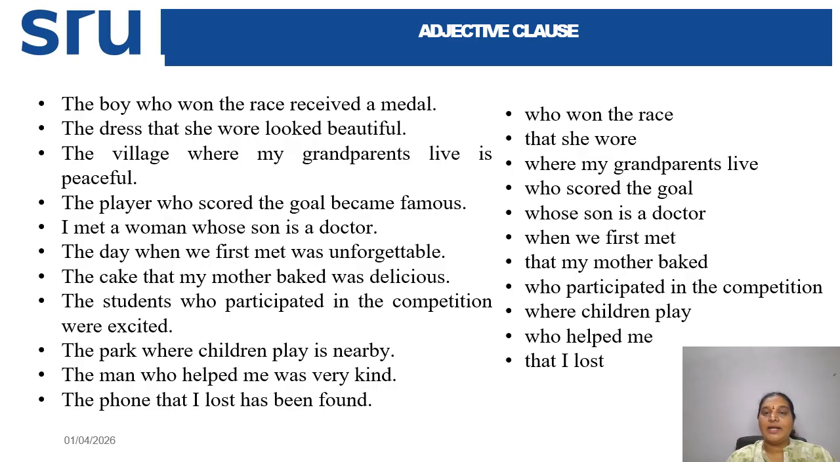So this is one more slide explaining how to identify adjective clauses. Here also you can see the boy. So the adjective clause is like who won the race. And next one is like the dress that she wore looked beautiful. So that she wore, okay. The village where my grandparents live is peaceful. So here also where my grandparents live. So next one, the player who scored the goal became famous. So here also who scored the goal. So in this manner, if you read all these sentences, you can understand how to identify these adjective clauses, right?